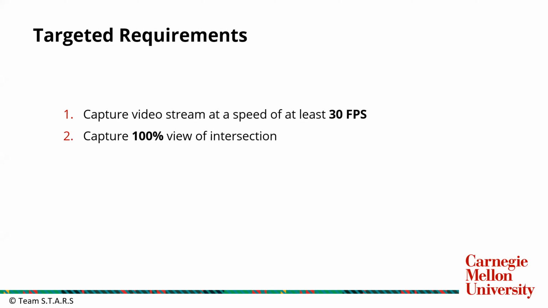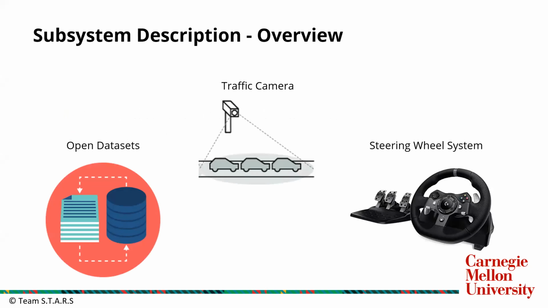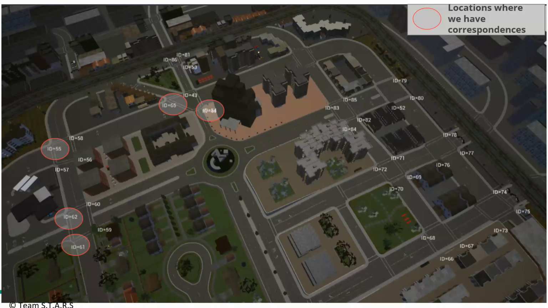The requirement that we were targeting was that for the captured video to be useful, it should be at least 30 FPS and should capture the entire view of the intersection. These are the multiple sources of data that we have explored. One is open datasets, like datasets from existing sources, then real-world data, and then a steering wheel system. This is a view from CARLA. These are different intersections that you're seeing, and the circled ones are where we have mounted traffic cameras and collected data from.